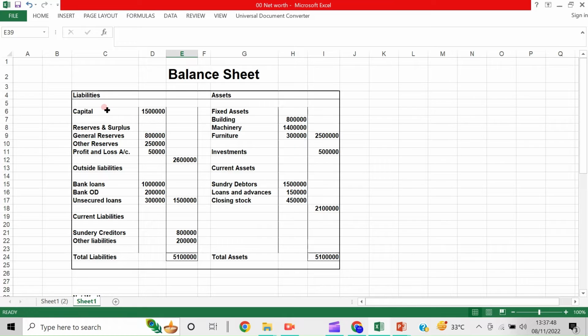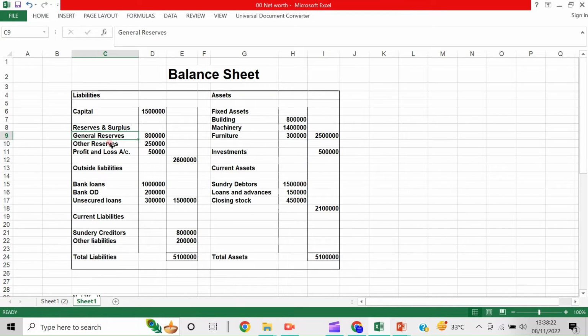Just see this. For example, in some companies, corporate companies and some big partnership firms, there will be reserves and surplus. Capital is taken as this, and there will be reserves and surplus. Some reserves are kept for some purposes, maybe a building repair fund, or a building construction fund, or a machinery purchase reserve, or a maintenance reserve.